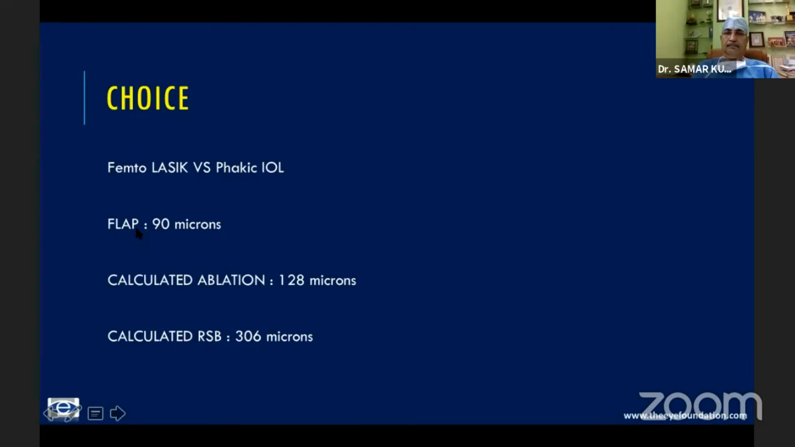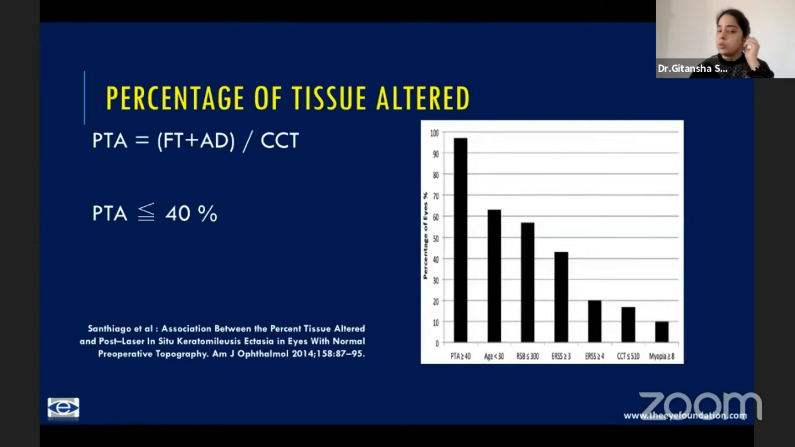Microkeratomes could have been used, but the flap would be much thicker, around 110 to 120 microns. So the residual stromal bed would then become lower. There's another important thing that you need to remember.